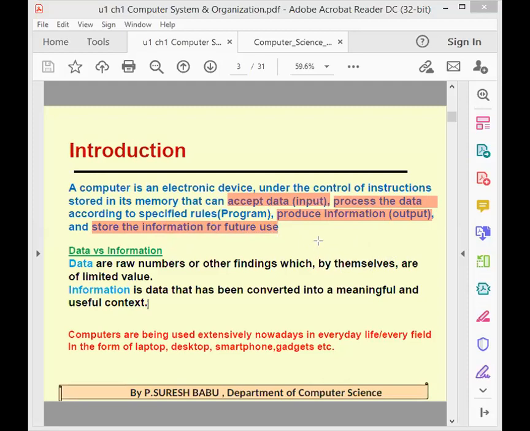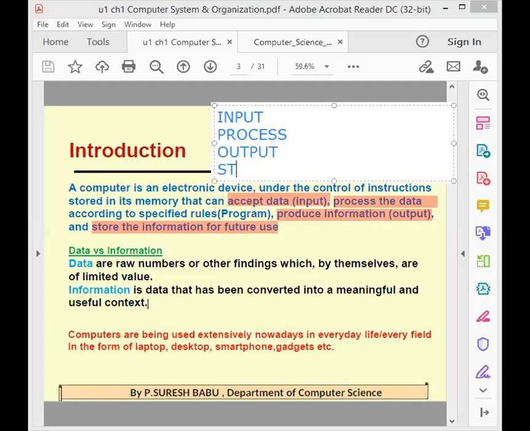Here you should know, as I already told you, we have four types of operations. First is input, second is processing, third is output, fourth is storing. Students, clear? These are the four things a computer can do. Here in the input we are giving data, it processes it and produces information.